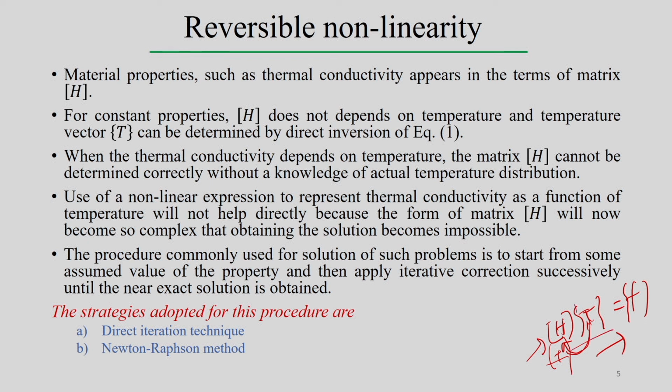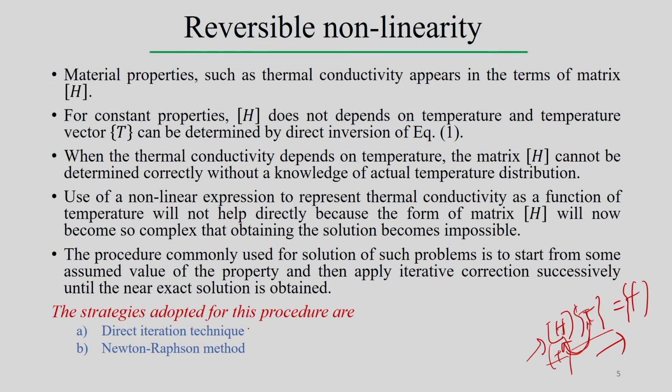So, the procedure commonly used for the solution of this kind of problem is that we start with some assumed initial value of the property, and then we follow an iterative calculation. We assume some value, solve for temperature, then in the next step we use the same temperature to evaluate the value of H, and again we solve for temperature using those properties at that temperature.